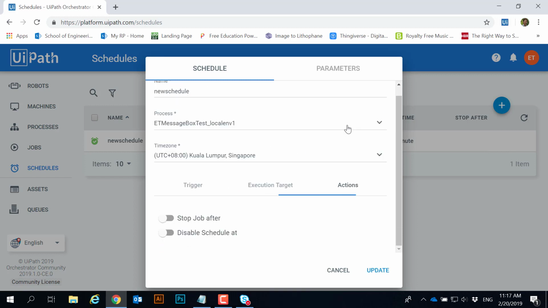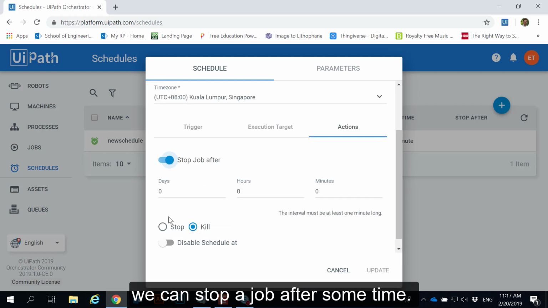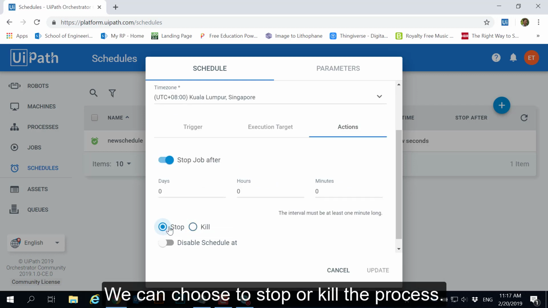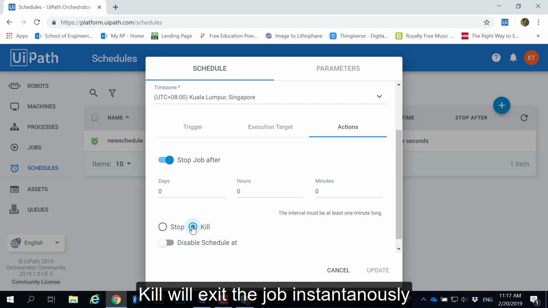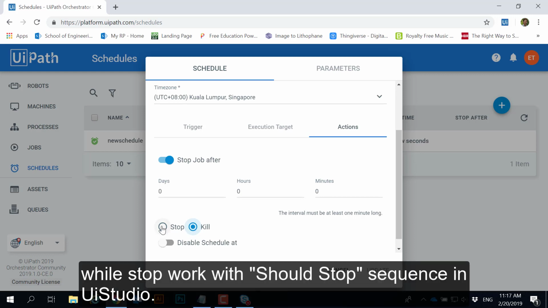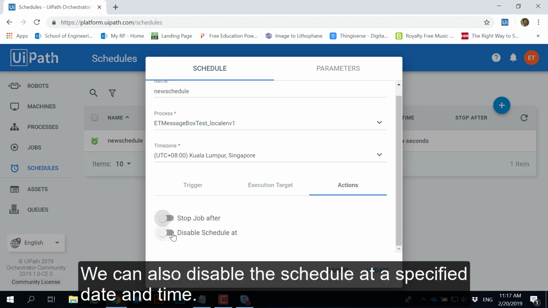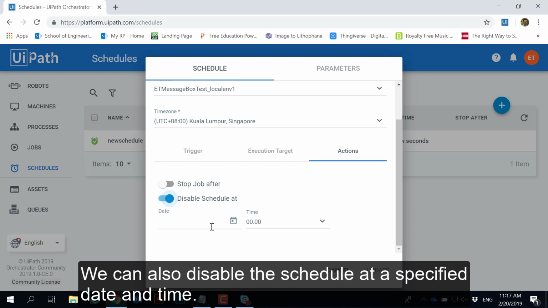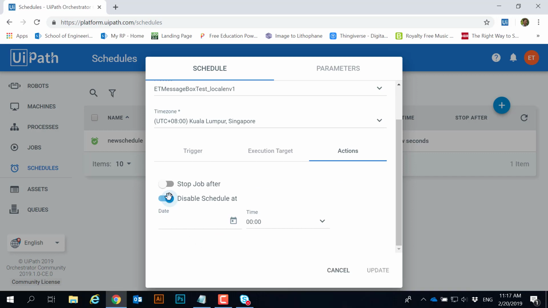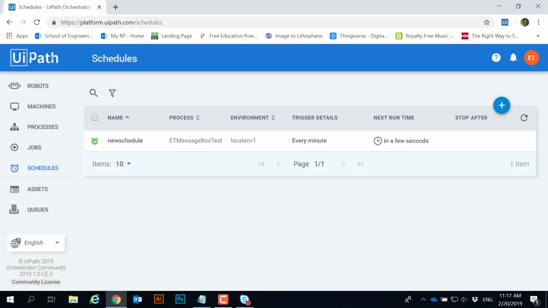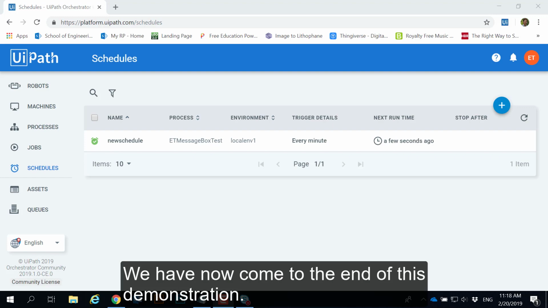In Actions tab, we can actually stop a job after some time. We can choose to stop or kill the process. Kill will exit the job instantaneously, while stop works with the should stop sequence in UI Studio. We can also disable the schedule at a specific time and date. We have now come to the end of this demonstration.